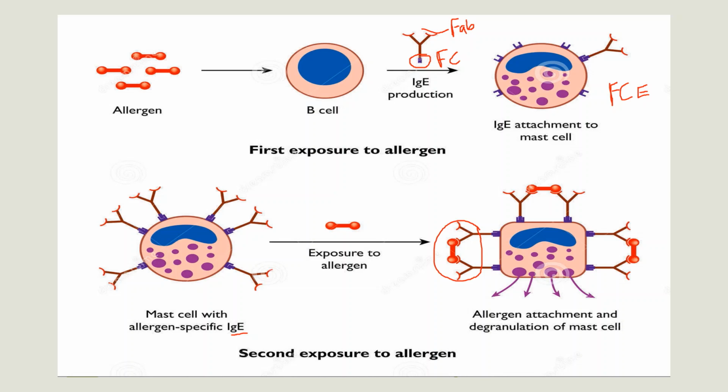That will lead to degranulation of mast cell. During degranulation, mast cell will release mediators like histamine, protease, prostaglandin, leukotriene, cytokines, etc. This is called the IgE mediated degranulation of mast cell.